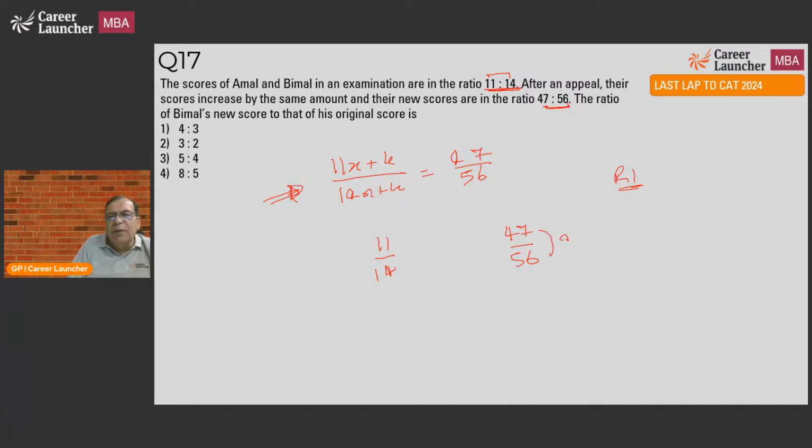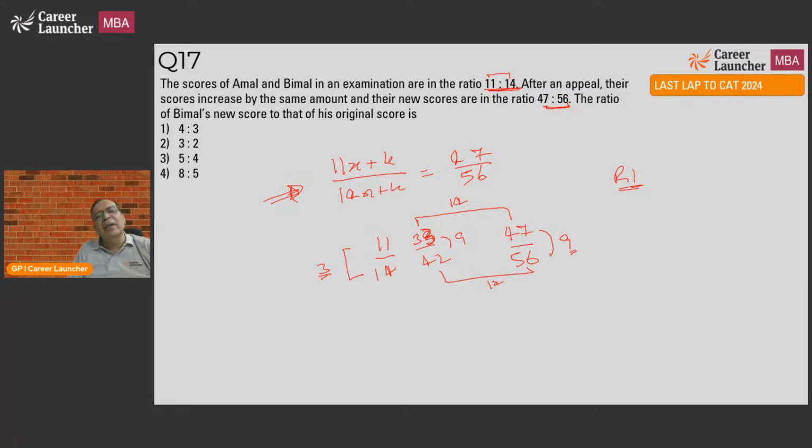So, what is the difference? 9. What is this difference? 3, 11 and 14. So, if I have to make this difference 9, what should I do? This is a difference of 3. The difference here is 9. Multiply with 3. So, 11 3s are 33 upon 14 3s are 42. The difference becomes 9. So what is the increase for this person? 14. The increase for the other person, 14.